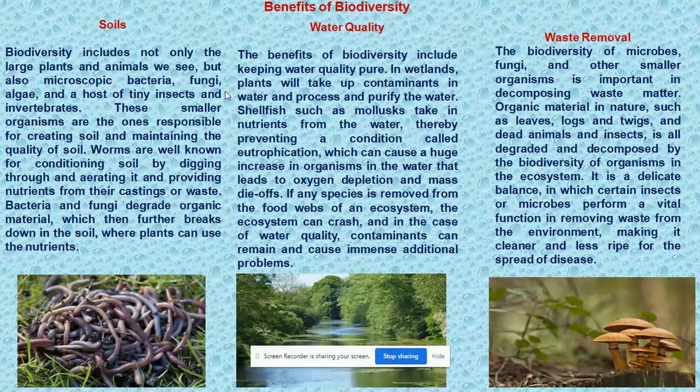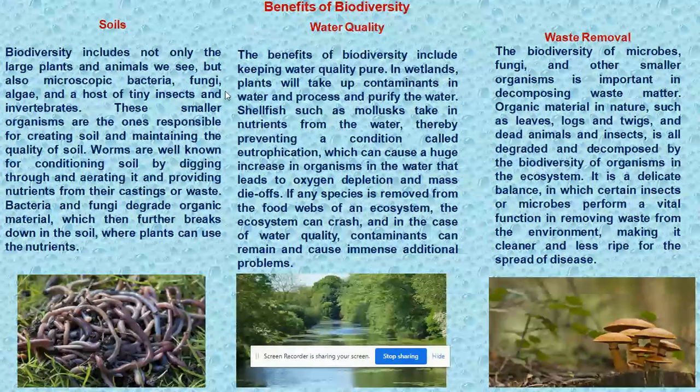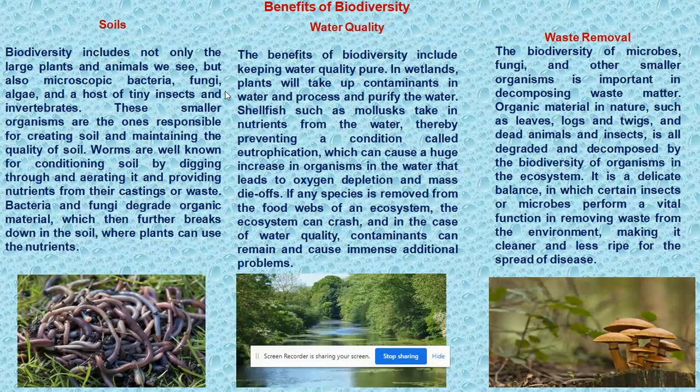These smaller organisms are the ones responsible for creating soil and maintaining the quality of soil. Worms are well known for conditioning soil by digging through and aerating it and providing nutrients from their castings or waste. Bacteria and fungi degrade organic material, which then further breaks down the soil where plants can use the nutrients.